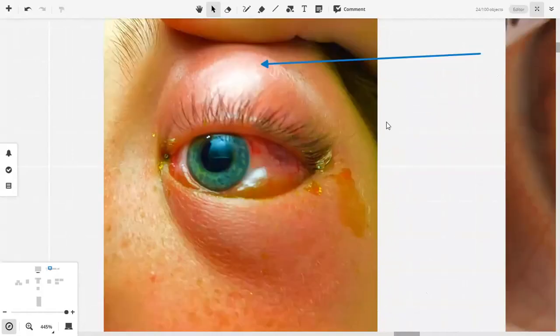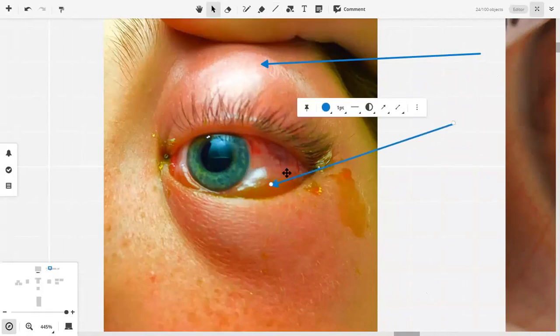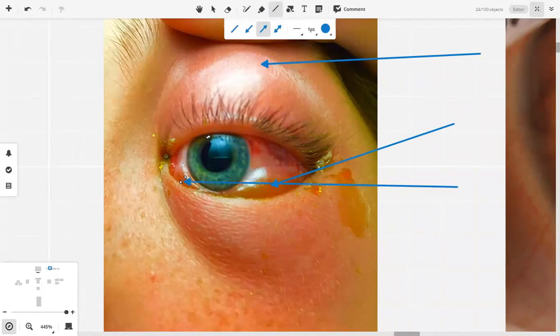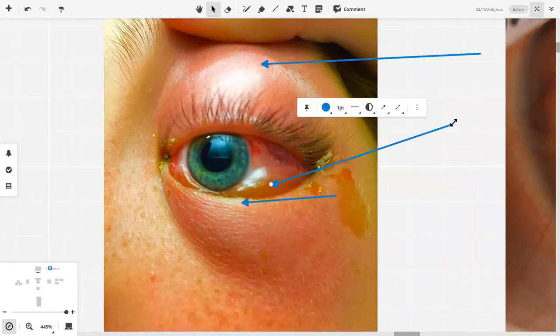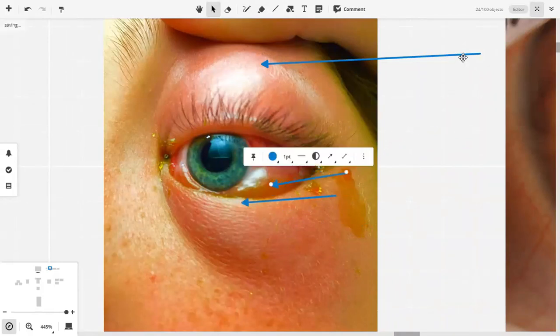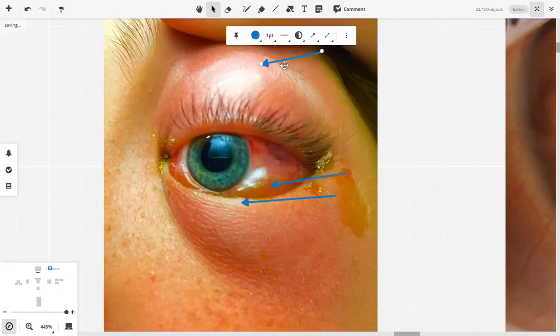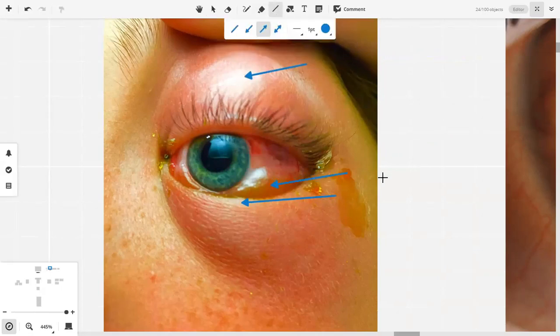What else is there? Discharge. There is discharge coming from the eyes. What else? Entropion in the lower eyelid. Yes, there's somewhat an entropion because we are not able to see the eyelashes. That's a good finding. What else? Diffuse hyperemia, yes, definitely there. Diffuse hyperemia along with periorbital edema.